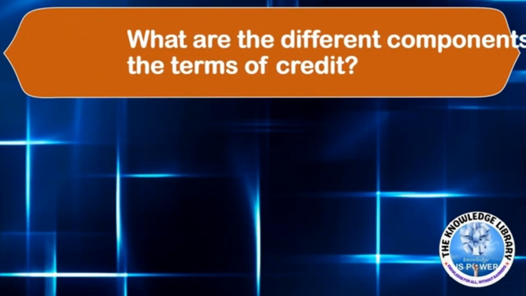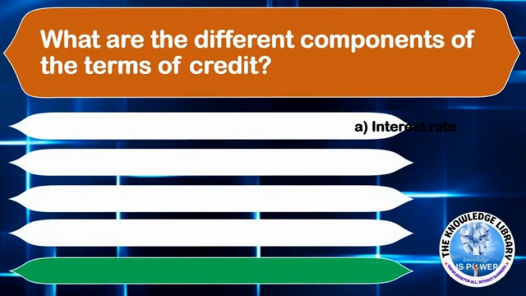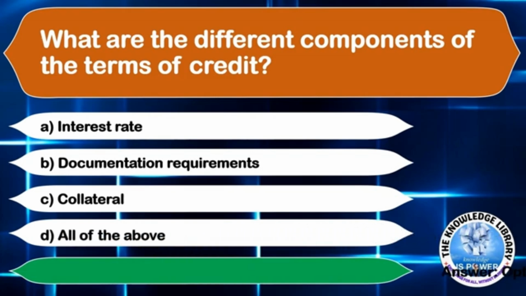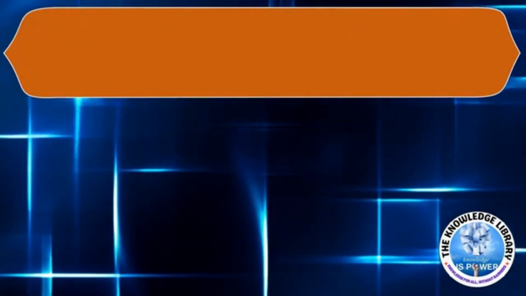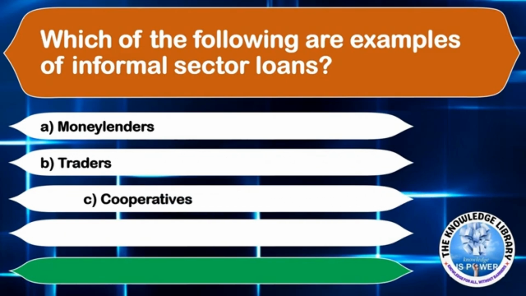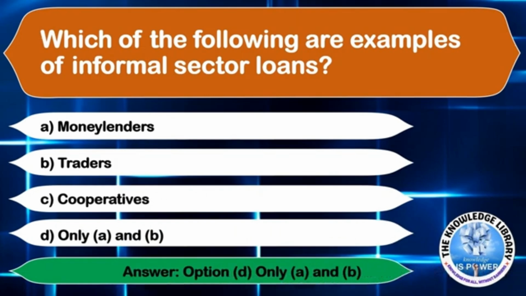The next question is, what are the different components of the terms of credit? Option A interest rate, Option B documentation requirements, Option C collateral, or Option D all of the above. The correct answer is Option D all of the above. The next question is, which of the following are examples of informal sector loans? Option A money lenders, Option B traders, Option C cooperatives, or Option D only A and B. The correct answer is Option D only A and B.